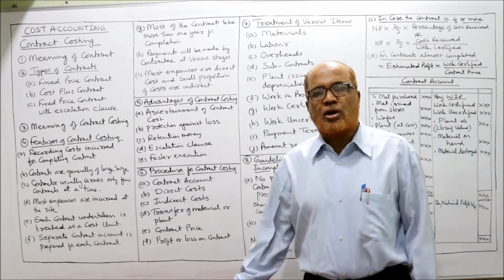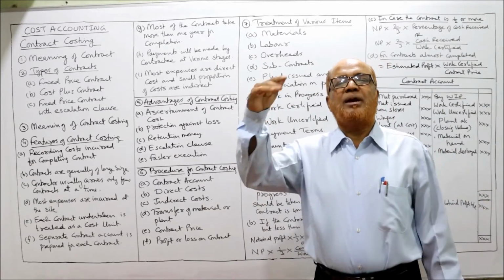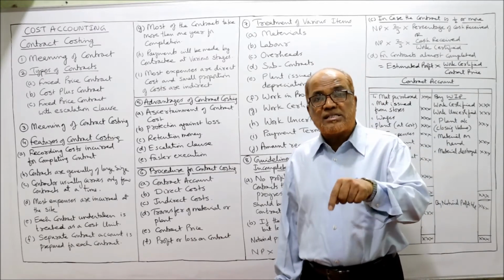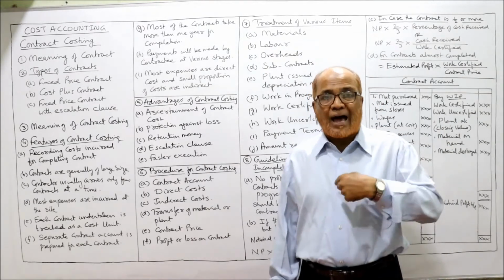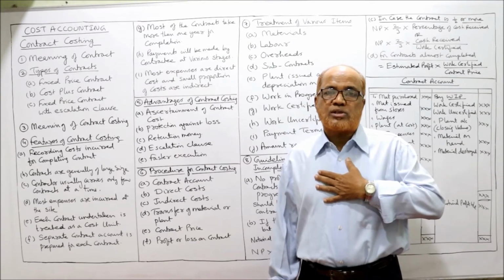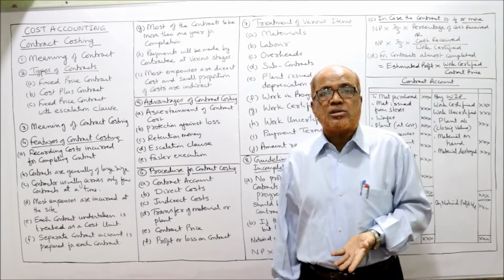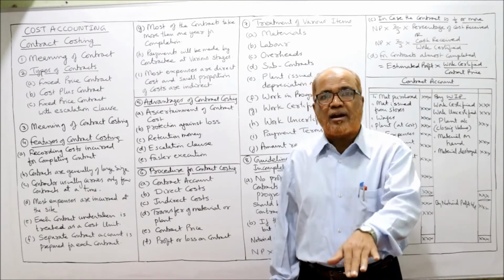Then escalation clause. Normally, due to inflation, the price of material and labor are increasing in the market. So there is always a risk attached with the contract to the contractor. I am the contractor, I am exposed to risk. What will happen in the market, I don't know. If the metal price increases, I will be put to losses. The escalation clause will be inserted so that my risk will get reduced.